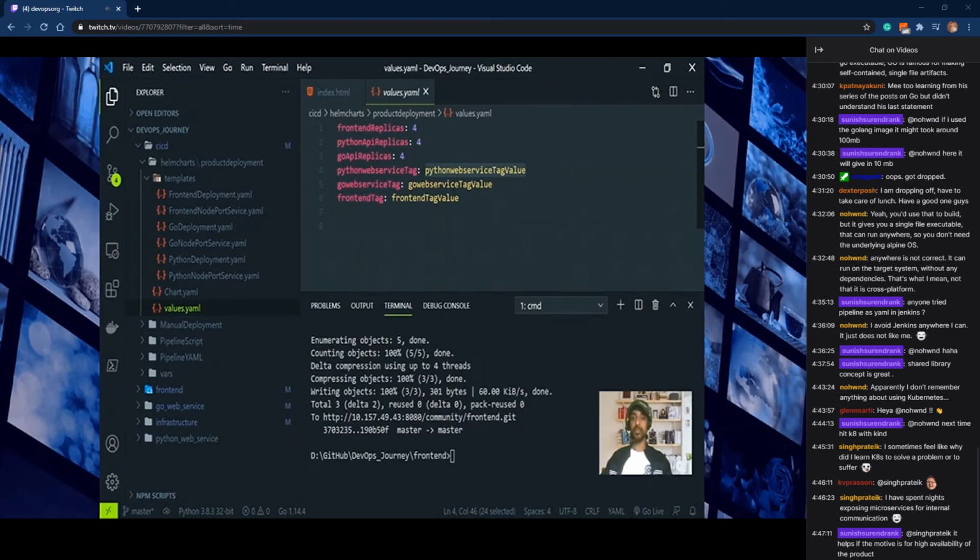Each time we trigger a CD pipeline, it will come and update this value according to the last successful build number of CI. That's why when I checked in, it took v10 as the value of the front-end tag, and it got deployed into the cluster. So this is an amazing concept of Helm, and it is really helping us to pack the complete package into one.